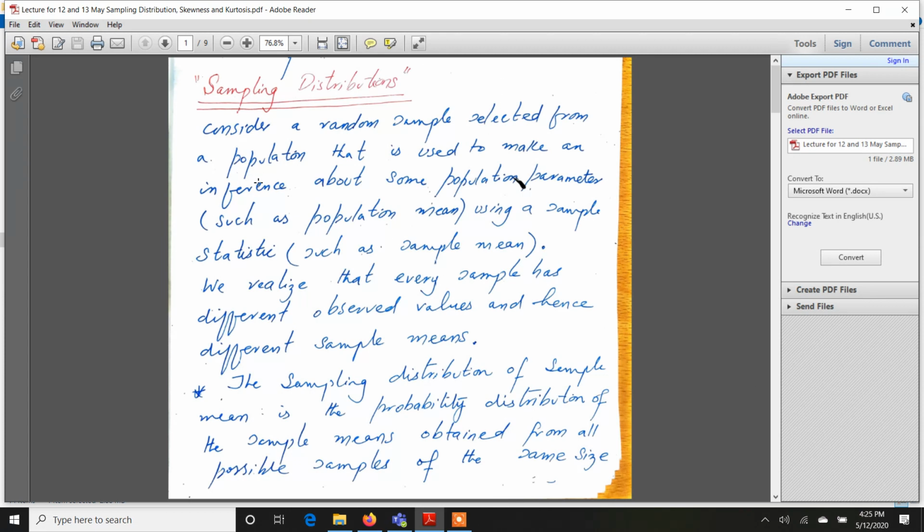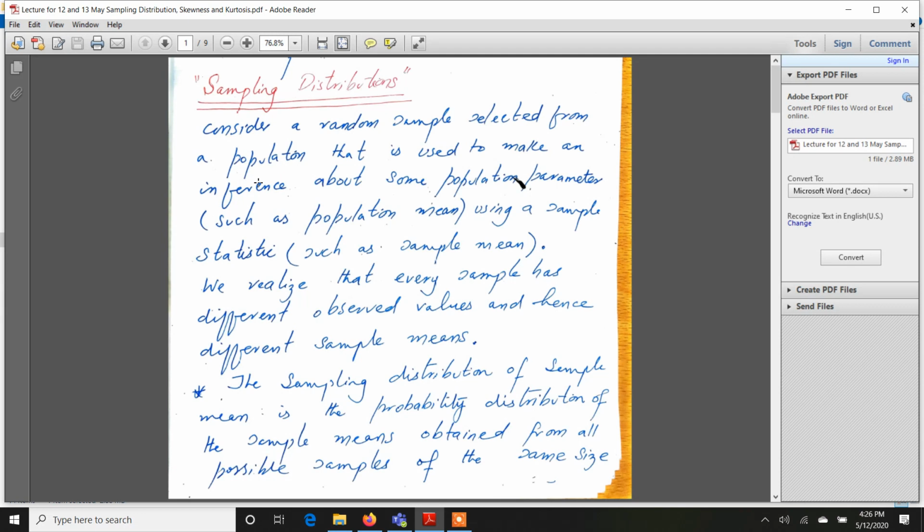For example, consider in mind that this population is not necessarily the population of a country. It could be the total students in a class, or it could be total chairs in a class. So it all depends on what your entity of interest is. For example, my research interest is to analyze the intelligence quotient, or IQ, of students sitting in a particular class. So my population is all students sitting in that class.